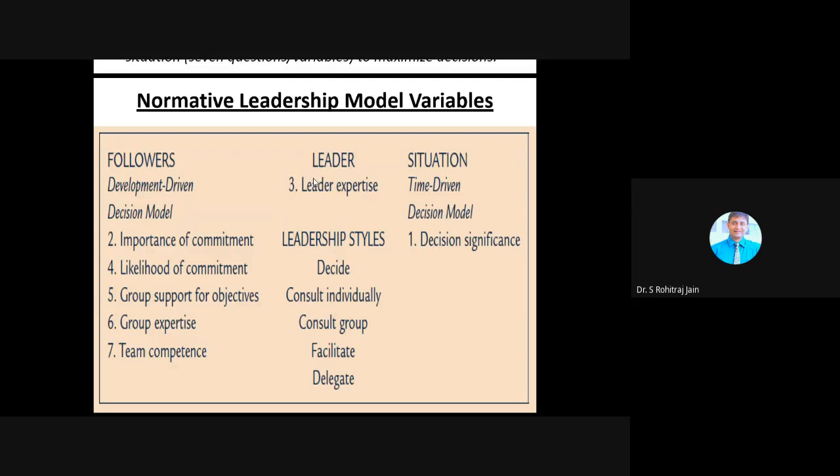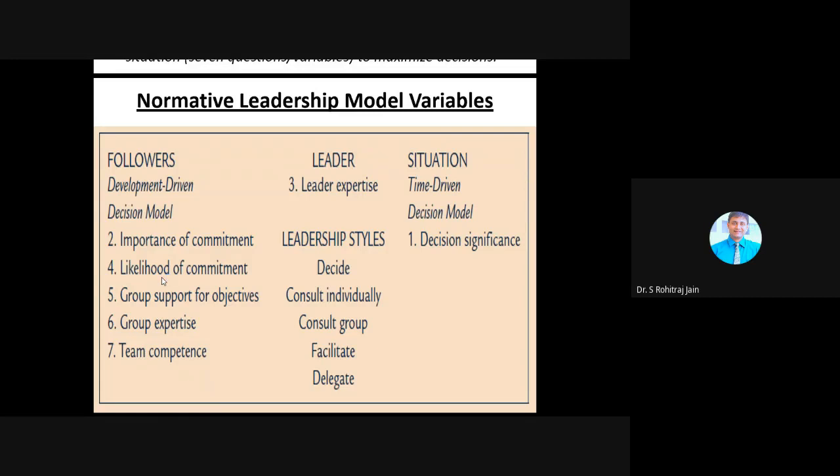Correct? And then we have likelihood of commitment, the fourth one over there under the followers. Now, what is this likelihood of commitment, students? See, if the leader were to make the decision alone, what is the certainty that the followers would be committed to the decision?